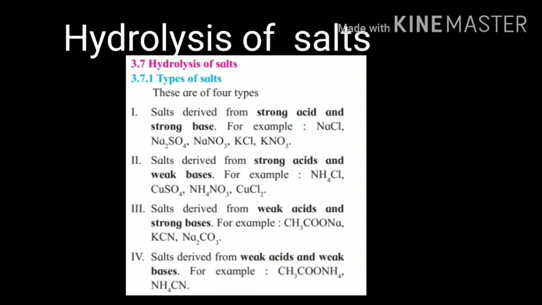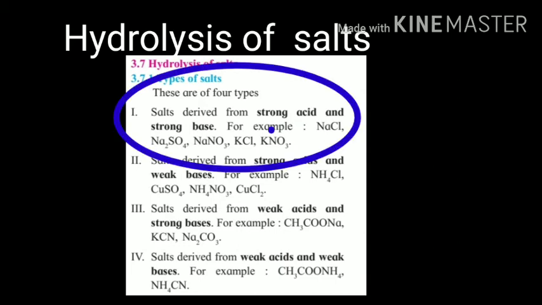Let us now study the first type of salt, the salt which is derived from strong acid and strong base. When an acid and base combine, they produce a salt. The acid and base that you take here should both undergo complete dissociation, that is, you have to take a strong acid and a strong base. The examples given here are NaCl, Na2SO4, NaNO3, KCl, KNO3, that is sodium chloride, sodium sulfate, sodium nitrate, potassium chloride and potassium nitrate.